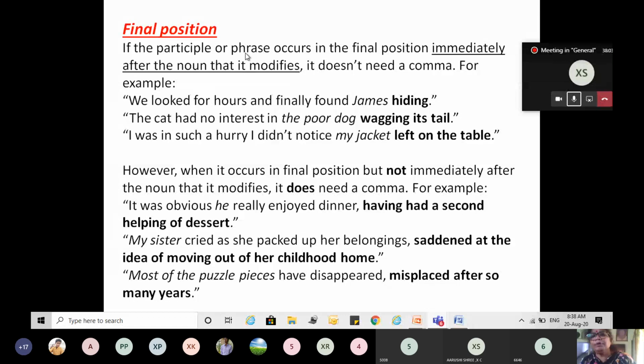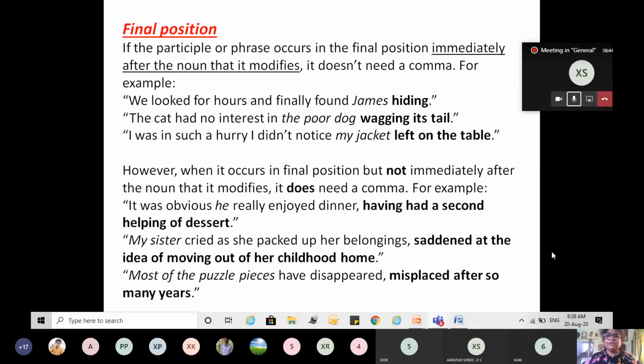If the participle or the participle phrase occurs immediately after the noun which it modifies, there would not be a comma. The comma will not be there. But if it is not immediately after the noun or the pronoun which it modifies, you will need a comma, after the rest of the sentence is complete, before writing the participle or the participle phrase.